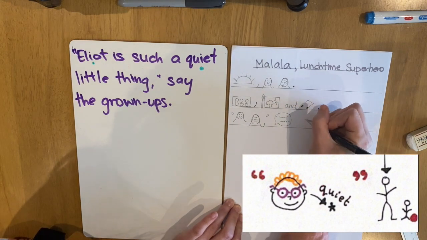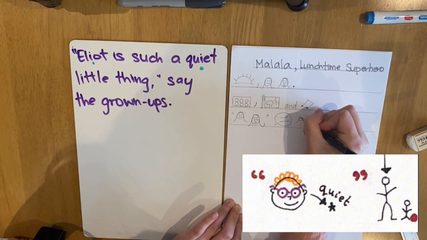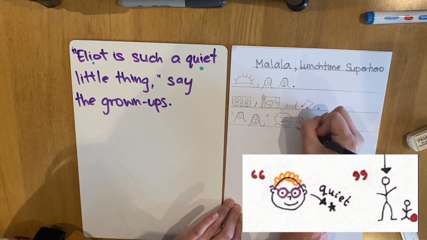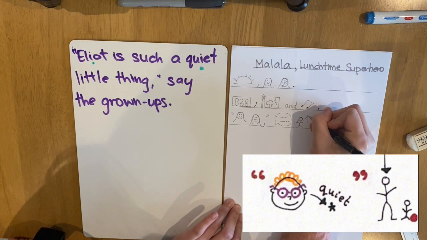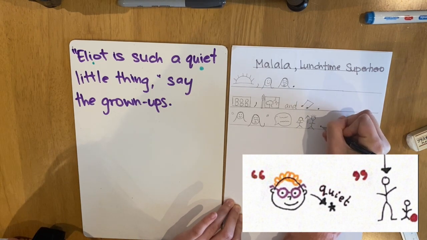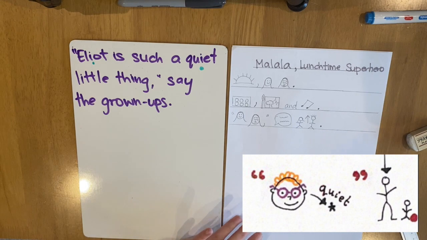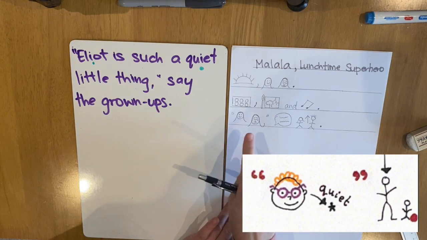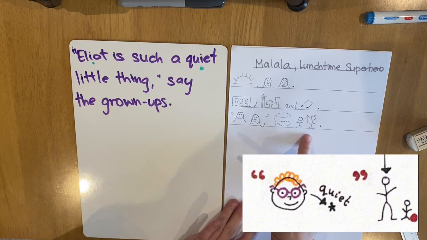The grown-ups. I'm going to draw an up arrow to show that these people are tall. And full stop at the end. So my sentence is, Malala is such a shy little thing, say the grown-ups.